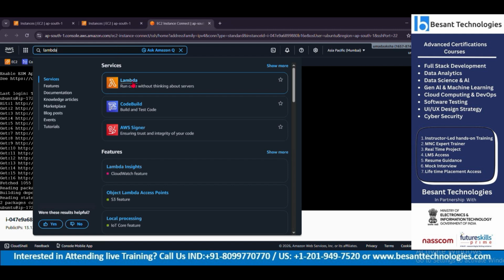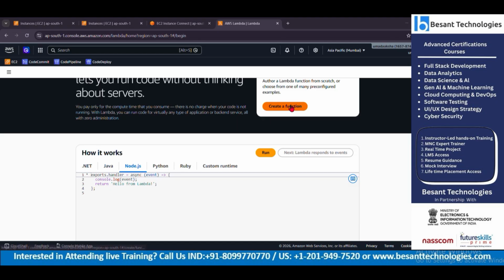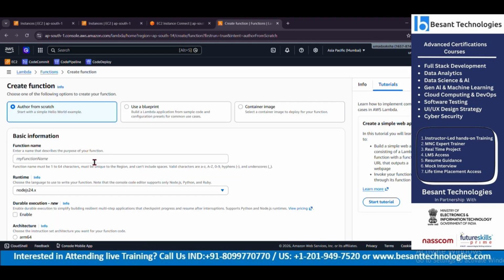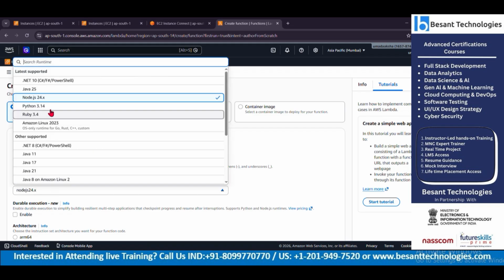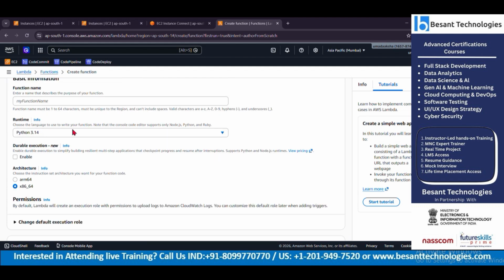Lambda, what it does is, let's say, for example, I want only one service to be accessed, and I do not want to create a big EC2 instance to access only that particular service. I will create a function here. Let's say mine is going to be a Python project, and all my inputs are going to be based on Python.